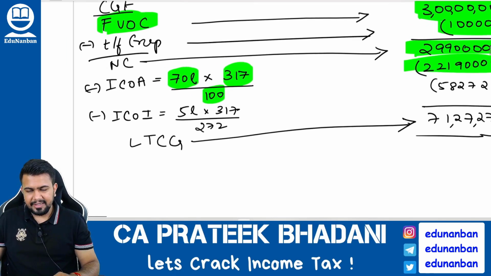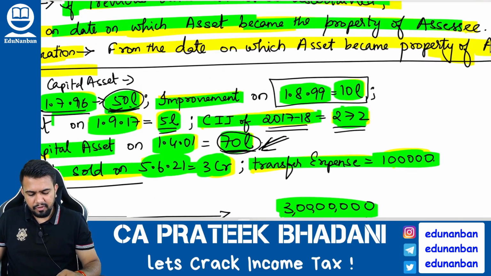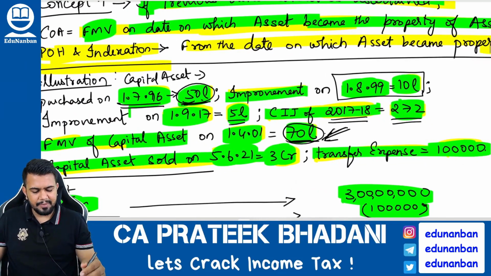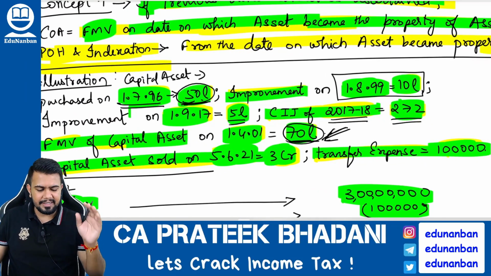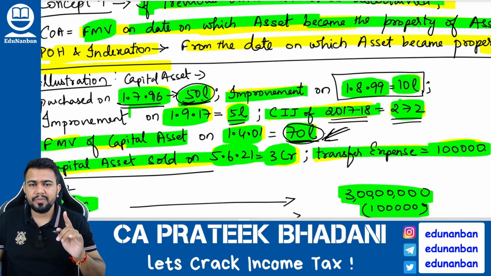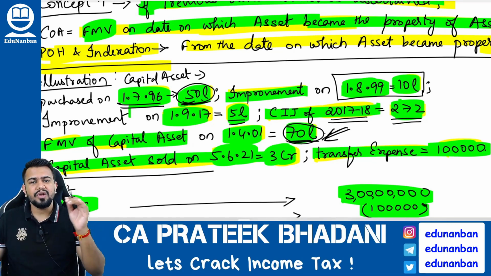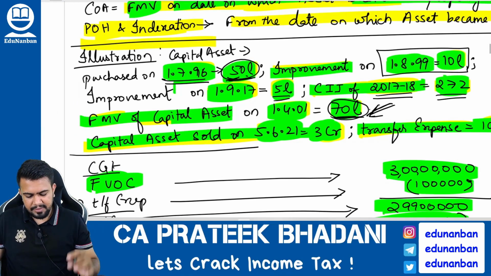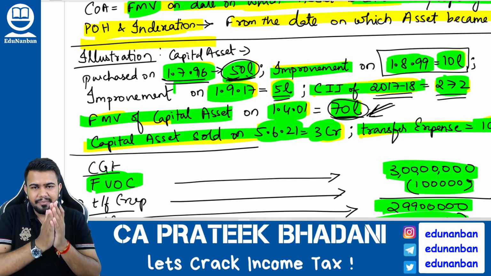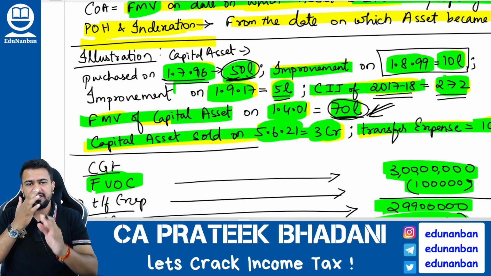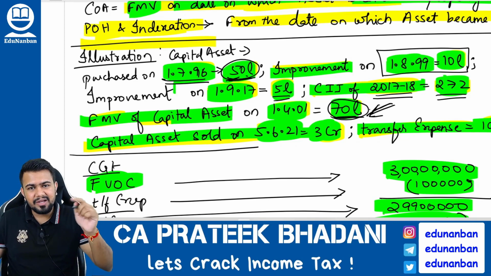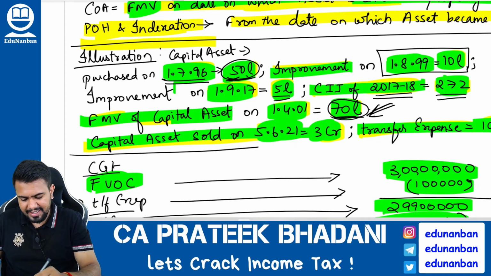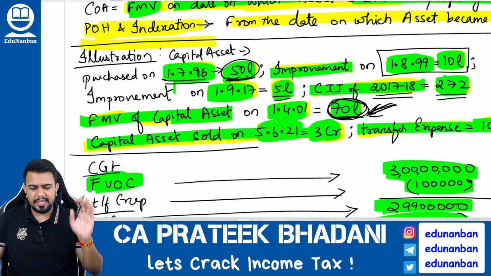Next, let's find the indexed cost of improvement. Now what all are the improvements? First, see, improvement is done on 1/8/1999. Should you consider this improvement? Answer is no. You should not consider this improvement because if any improvement is done before 1/4/2001, you should ignore it because it is included in the fair market value of 70 lakhs. Okay, it is already included in this 70 lakhs, so you should ignore it.